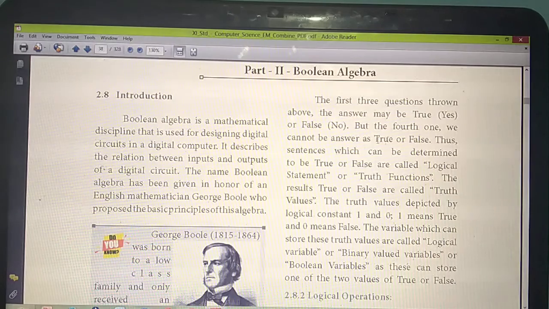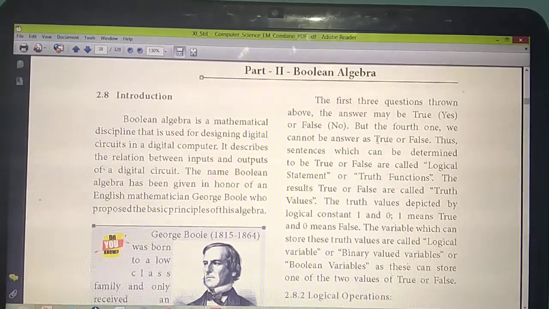Answer is yes. So what's the capital of India? So this is, Chennai is the capital of India. Whether you will say yes or no. So which sentence makes the answer yes or no? That we are calling as which one? Logical statement or truth functions.